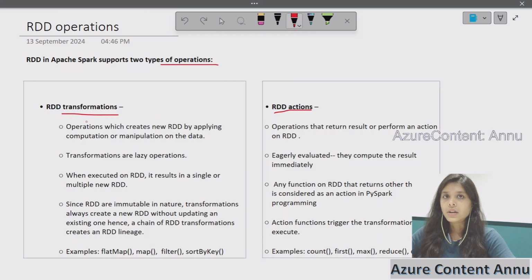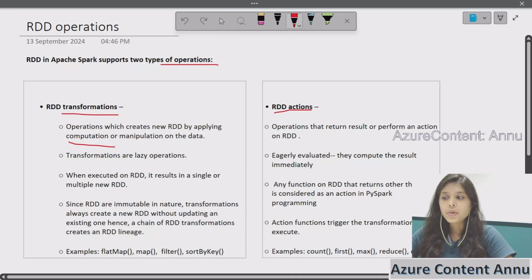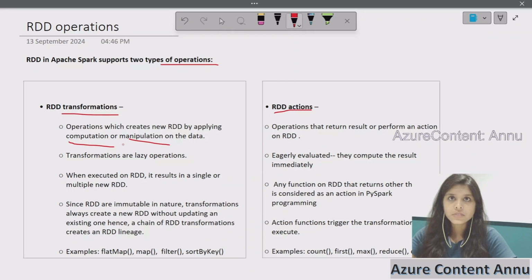So let's start from transformation. The first point says RDD transformations are the operations which create and result in a new RDD by applying some computation or manipulation on top of the data. Basically, when we transform the data by applying some business logic on top of the RDD, it results in a new RDD because RDDs are immutable in nature.